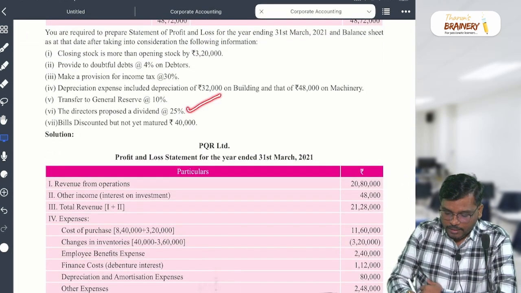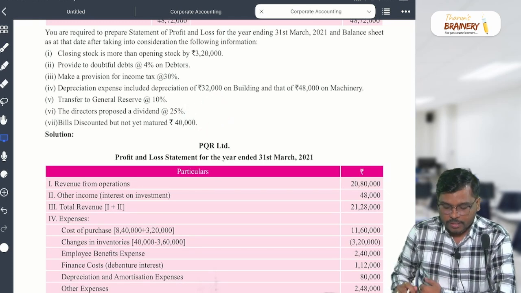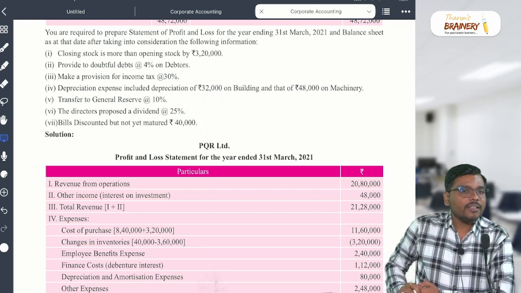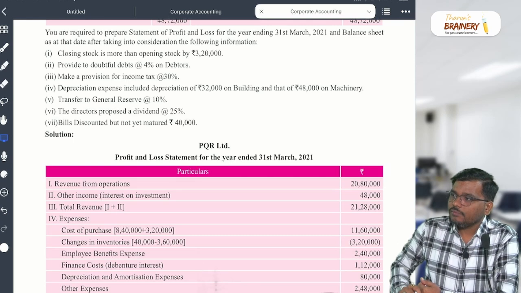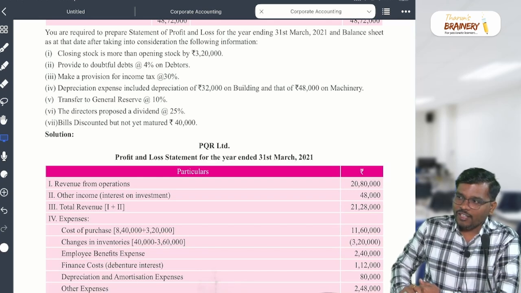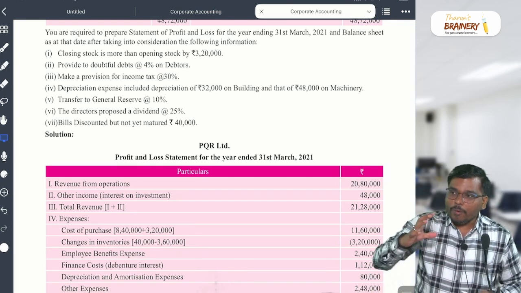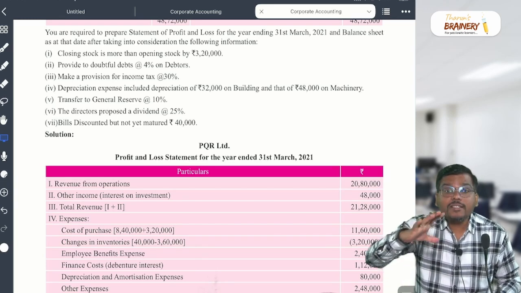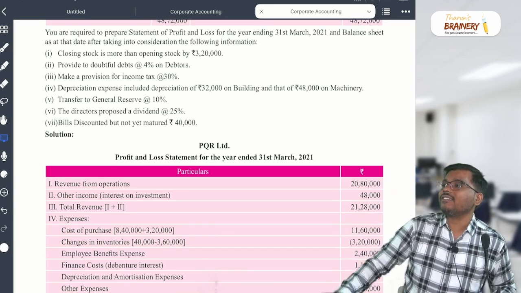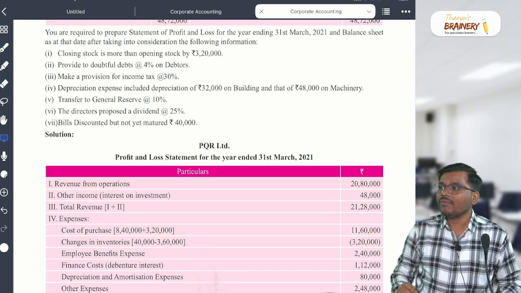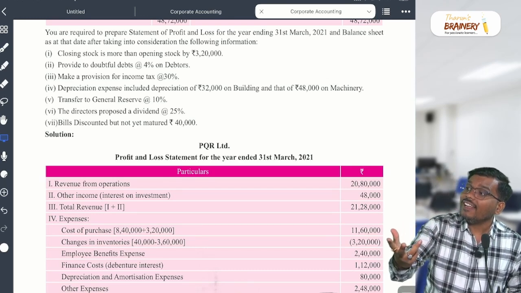Director proposed dividend, and this one proposed dividend. My dear student, proposal is a very beautiful word. Harish will tell now: in your life, have you got a proposal or not? No proposal. Why? So my dear students, proposals are what? Proposals are contingent. They are the contingencies. It may happen, it may not happen.